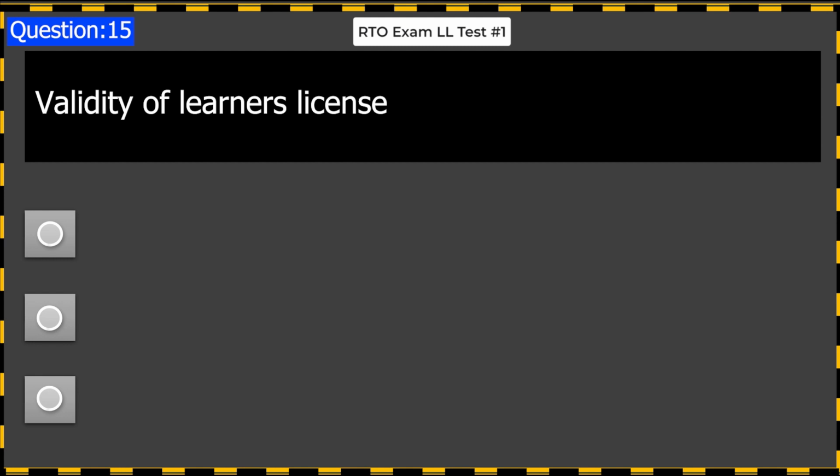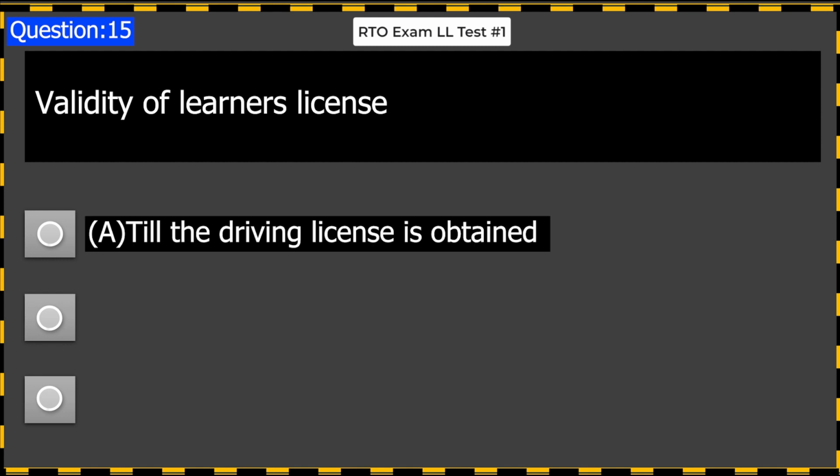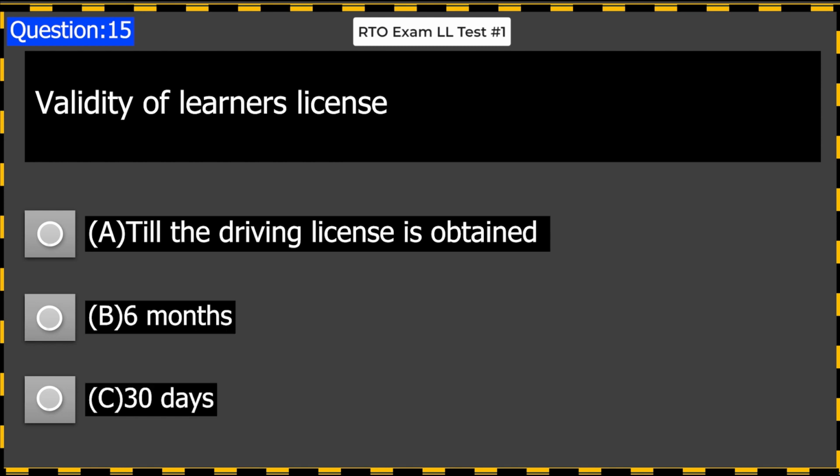Validity of learner's license: A. Till the driving license is obtained. B. 6 months. C. 30 days. Answer B.